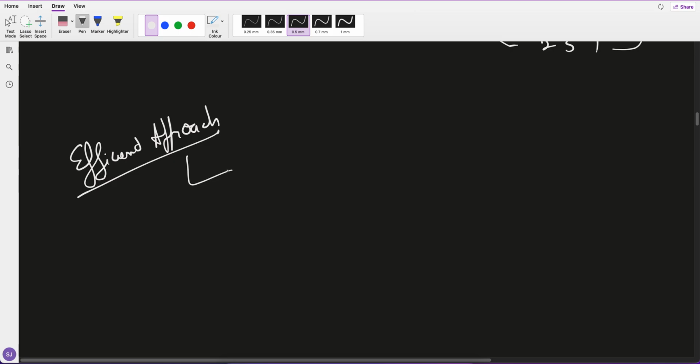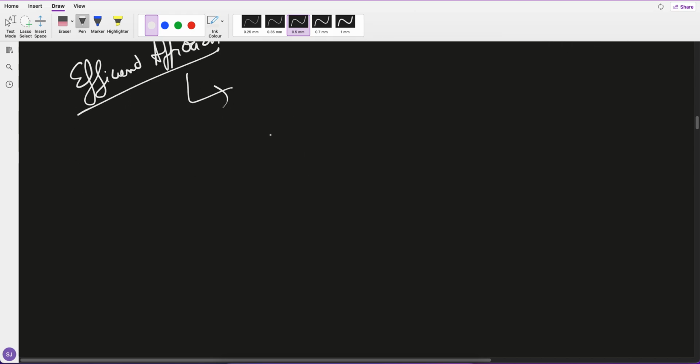The efficient approach is a little bit tricky, but very, very simple to code. Even 4-5 lines of code are sufficient for this question, but the question is tricky. Now let's build out the efficient approach. So I told you, right, take this example 3 comma 34.